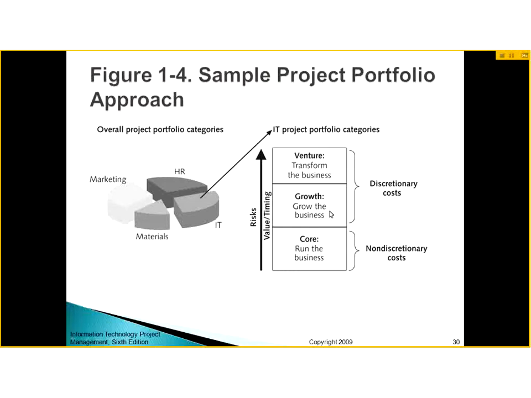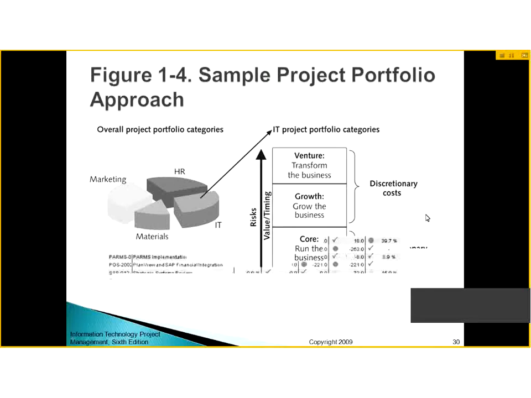And if you are going for projects to grow the business or to transform the business, such types of projects are growth projects or ventures. So ventures are totally new for the organization, and if your organization has already done something but is going to improve it, it means to grow the business. So the value and timings are shown here, and the risk increases when you move from core to ventures, and it has discretionary costs involved.